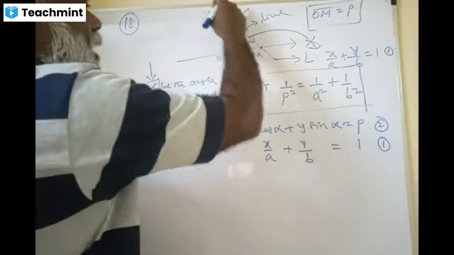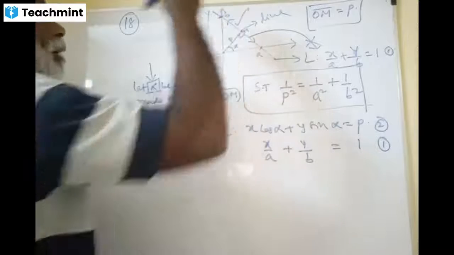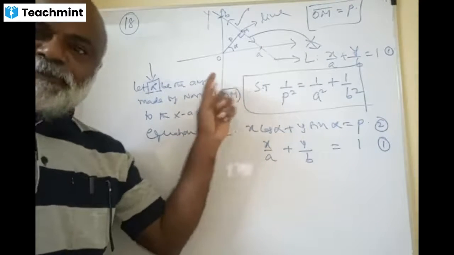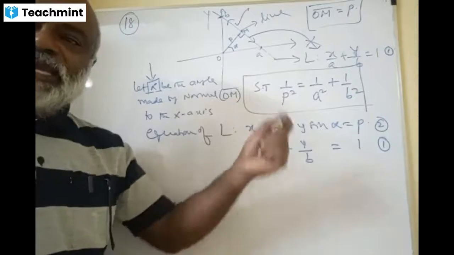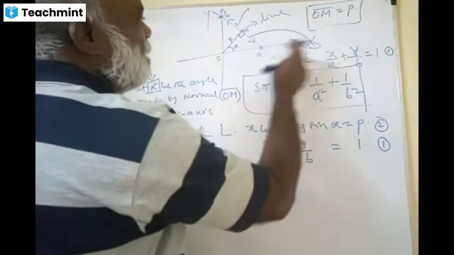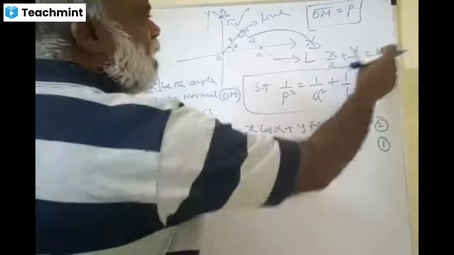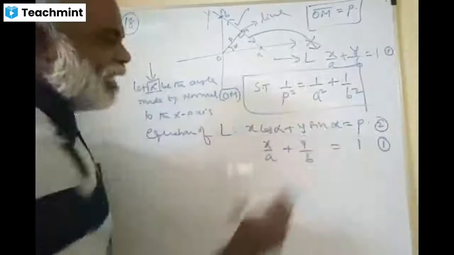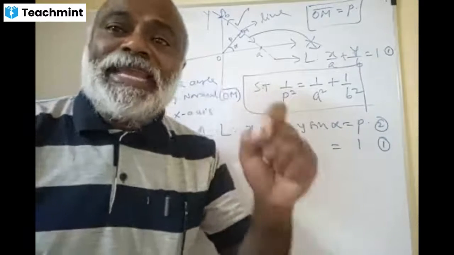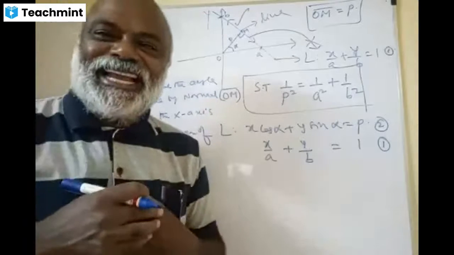Same line, we are talking about this line here, which is making intercepts A and B on the x and y axes, and whose normal from the origin has length p, and the normal is making alpha with the x-axis. There is only one line here. That line is in one form, intercept form is this, and normal form is this. Therefore, these two lines are called coincident lines. Do you agree?